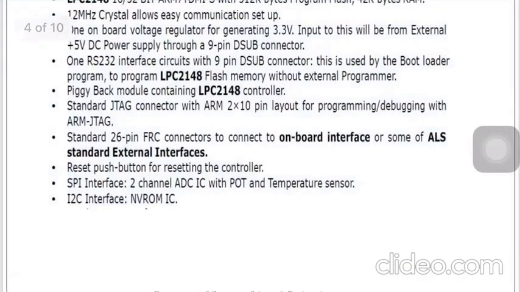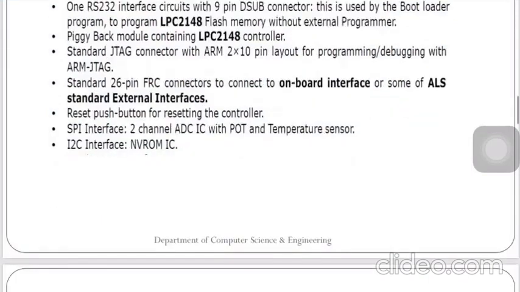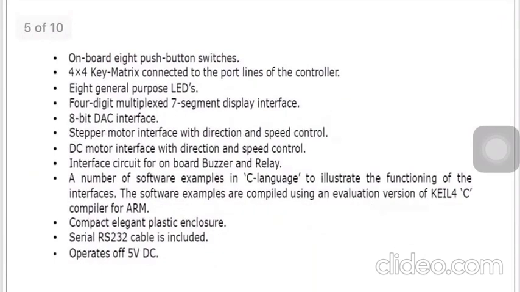Then the SPI interface is provided. A 2-channel ADC IC with a port and a temperature sensor is connected through the SPI interface. So the microcontroller is communicating with this ADC IC through this SPI interface. With the I2C interface, we have connected an NV-ROM IC. Okay, so that's what I said, those are the onboard communication. So this microcontroller is communicating with these ICs through those particular interface protocols.